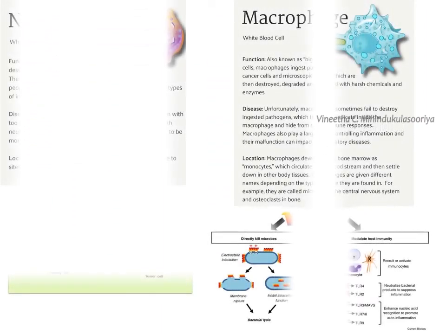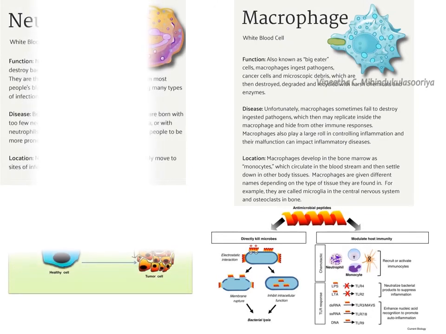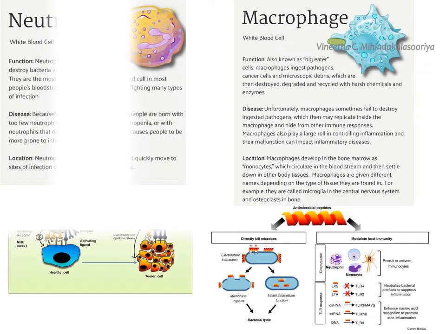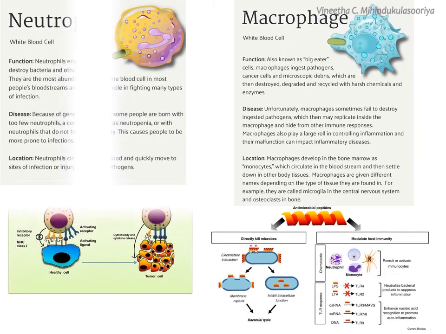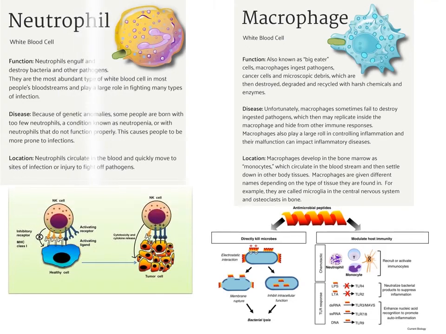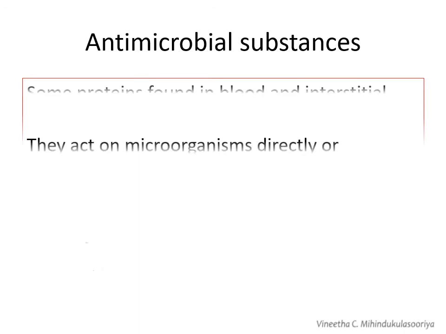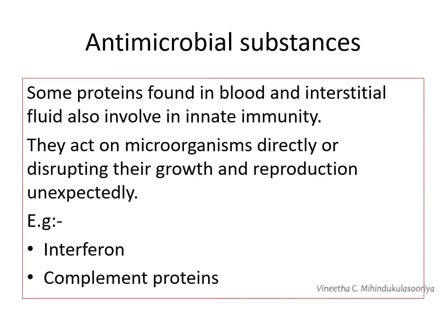Internal defense includes phagocytic cells like neutrophils and macrophages, natural killer cells and antimicrobial proteins. Antimicrobial substances are some proteins found in blood and interstitial fluid, which are involved in innate immunity. They act on microorganisms directly or by disrupting their growth and reproduction. Examples: interferons and complement proteins.